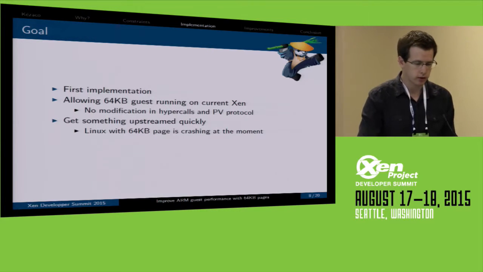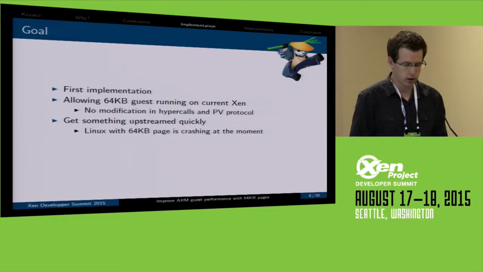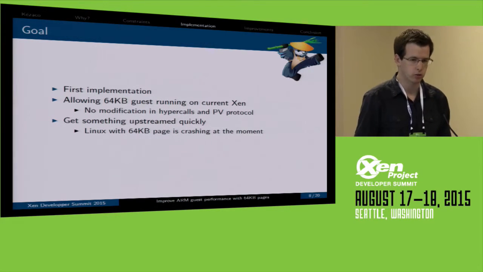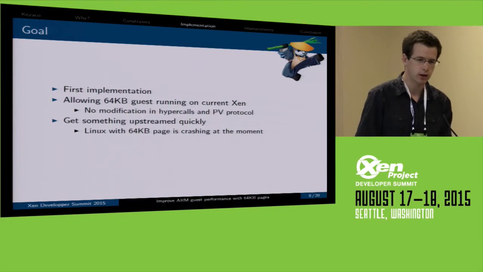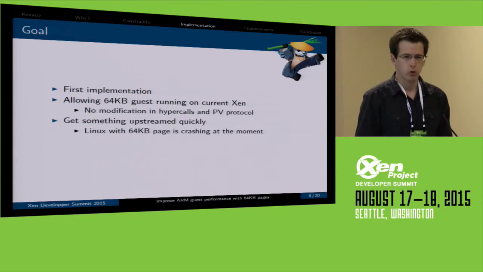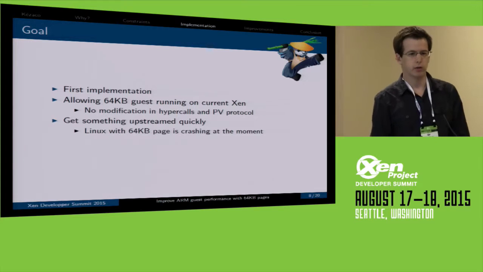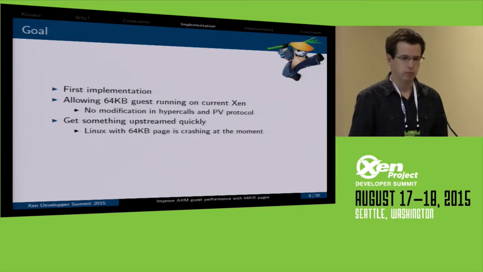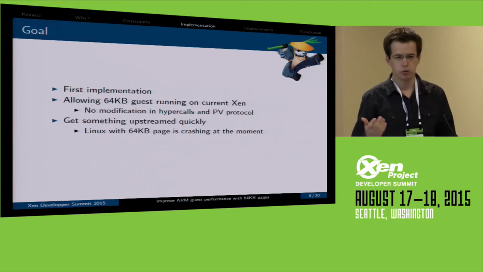The first goal: today we have nothing in Linux. So if the next distributions start to appear with 64K on ARM64, we want to be able to run them. We want something which is running today. It may not be faster. It may lose memory.